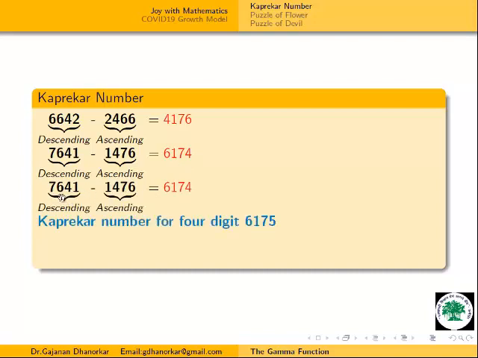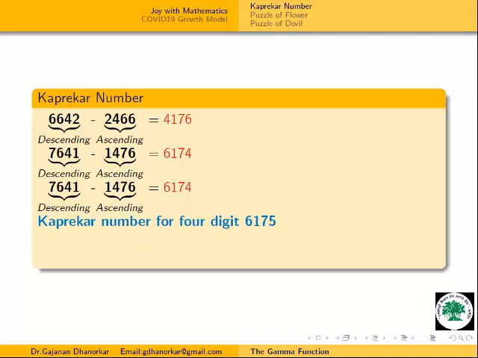Descending order: 7641 minus 1476 is equal to 6174. That means we are getting a constant, fixed number here: 6174. For this type also, all the digits are the same here. 6174, all together. Therefore, 6174 is a 4-digit Kaprikar number.